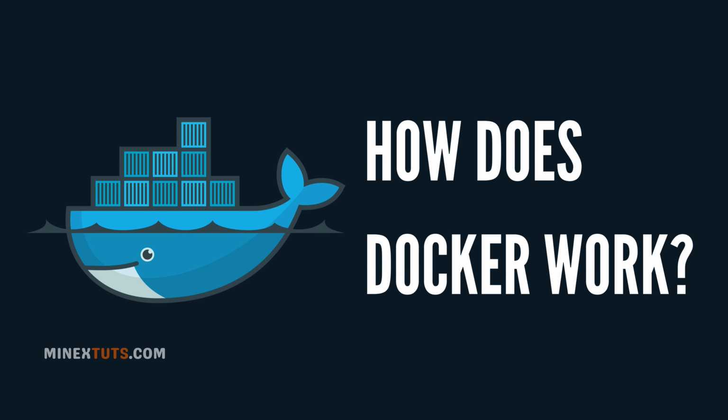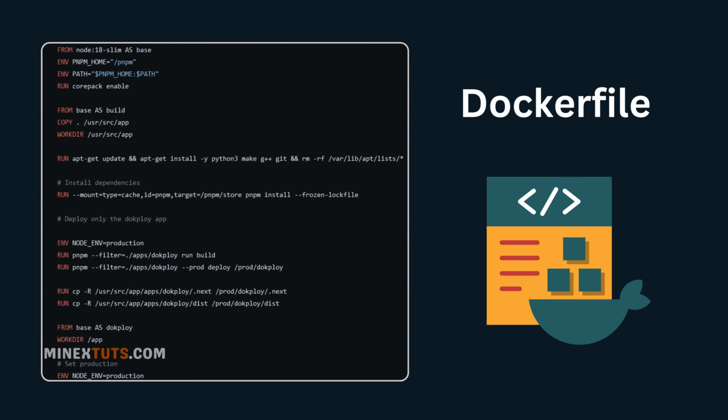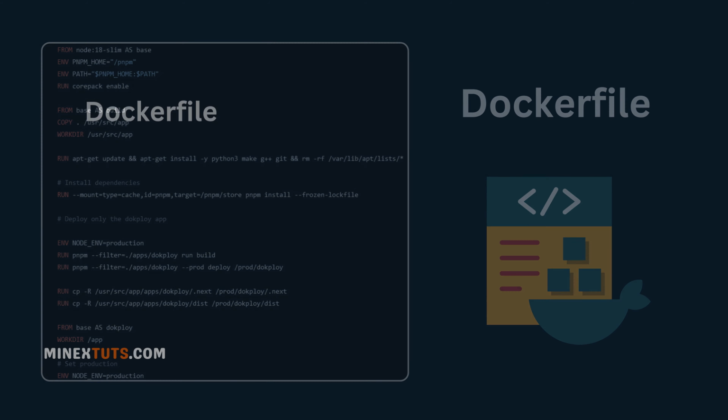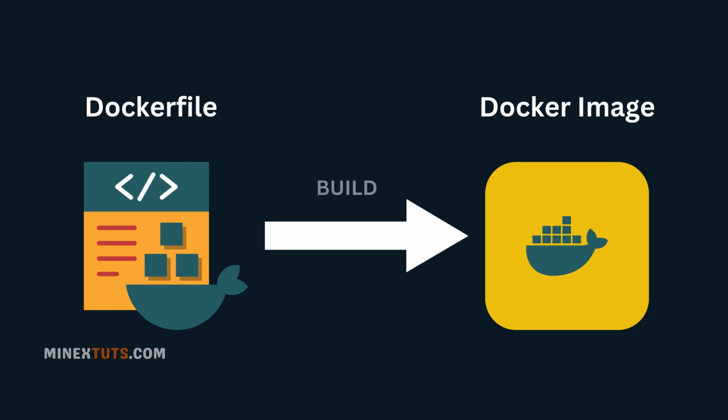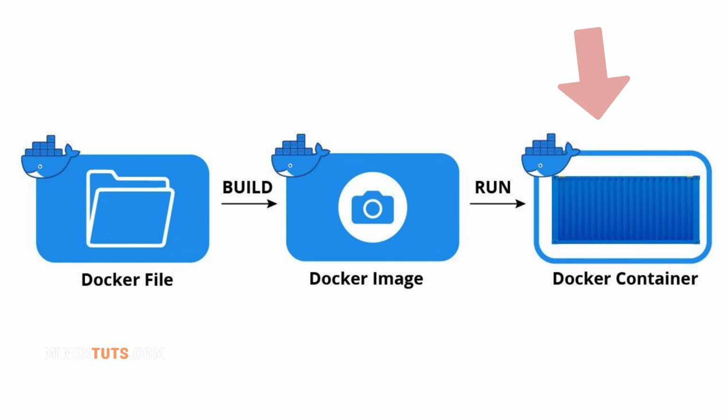Do you wonder how Docker works? We use a file called Dockerfile, which is a simple text file with instructions for building your application environment. This file is used to create a Docker image, a snapshot of your application and all its dependencies. You can think of the image as a blueprint. Finally, you run this image as a Docker container, which is your application running in a contained environment.